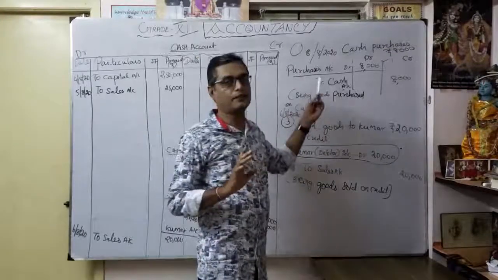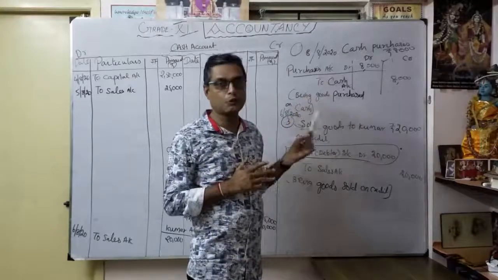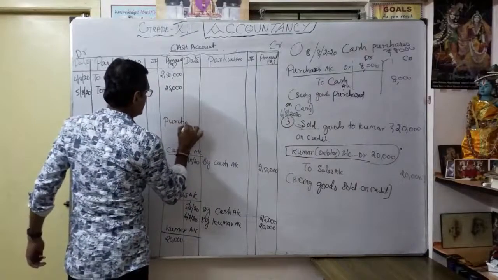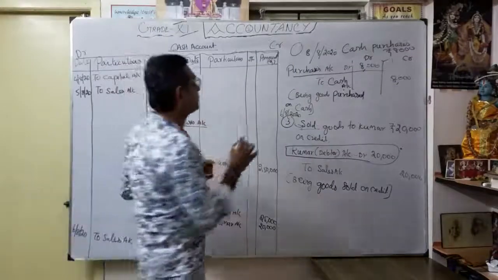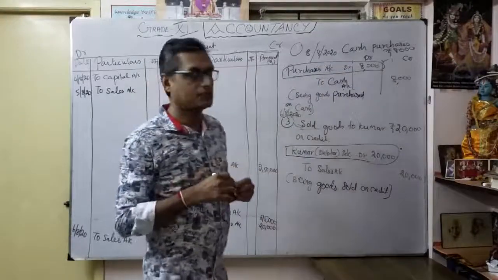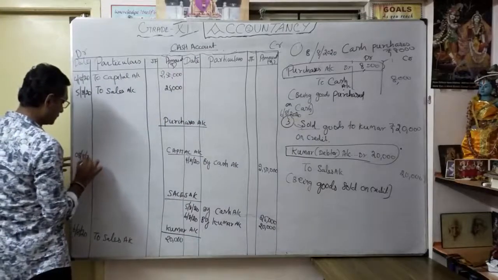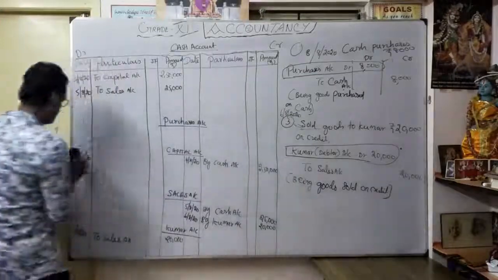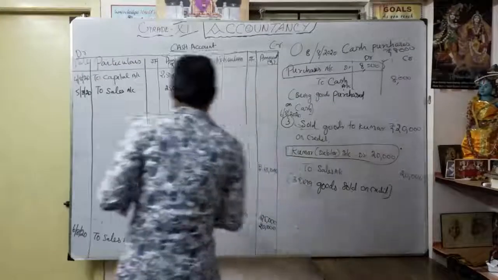So we first verify whether we have already opened or are going to open the name of the account. The purchase account, we have not yet opened. So we want to open the purchase account. So the purchases account is open. I said first you want to consider this part. So as purchases, I want to mention here the date 8 August 2020. This is the purchase account, correct? So here the purchase account is open.